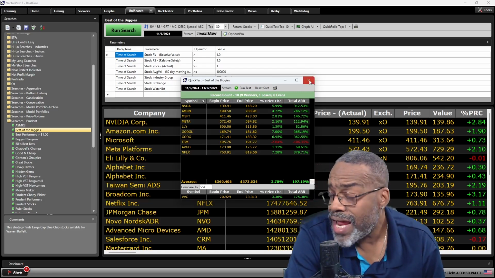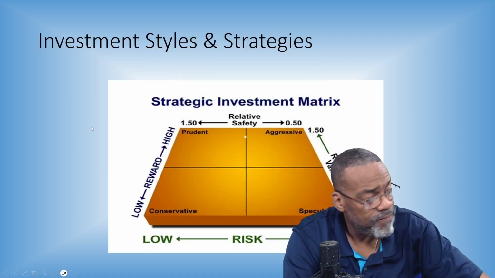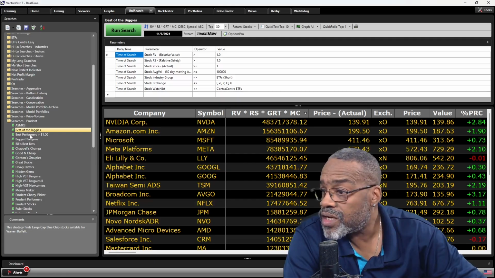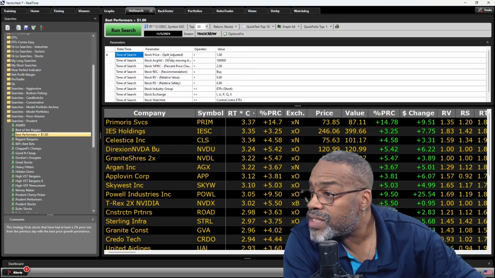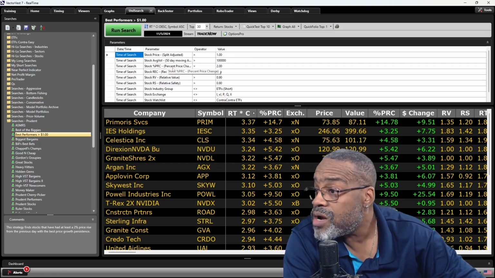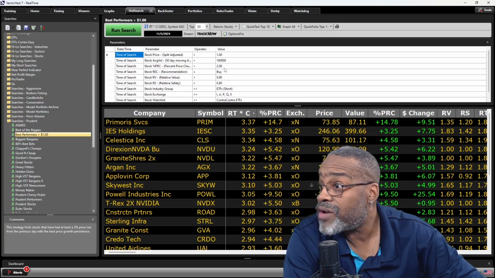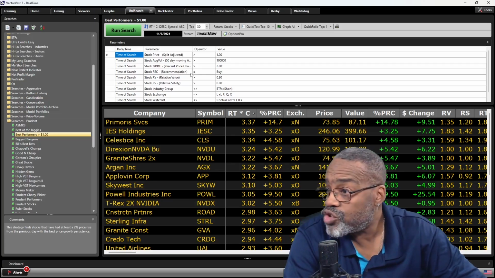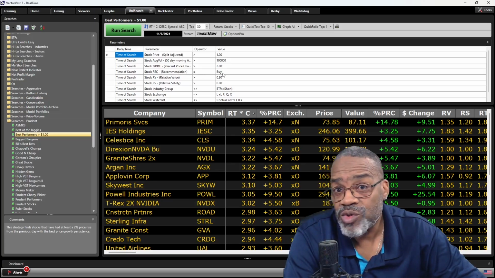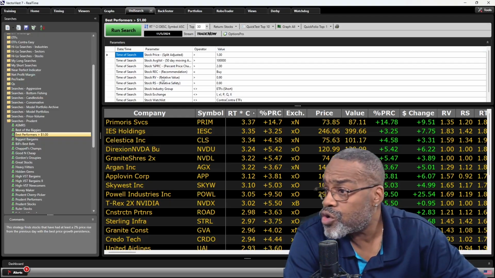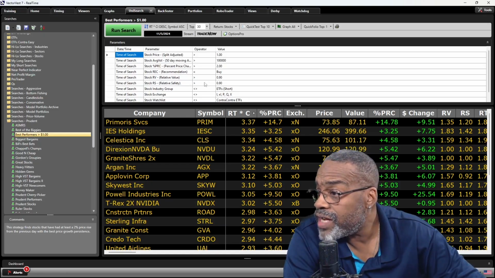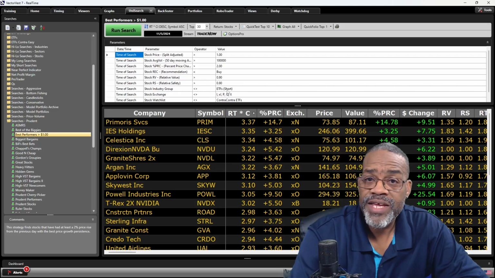All right, that's prudent. And I would go through the same process again to see what searches, best performers greater than $1. What's in here? Price greater than $1. Average volume greater than 100,000 shares. How about this? Percent price change greater than 2. I want to find stocks that have gone up at least 2%. Recommendation equal to a buy. Look at all of the code that you can put in here to build your own searches. How about RV greater than 1, RS greater than 1, and again, the last 3 make it Derby ready.